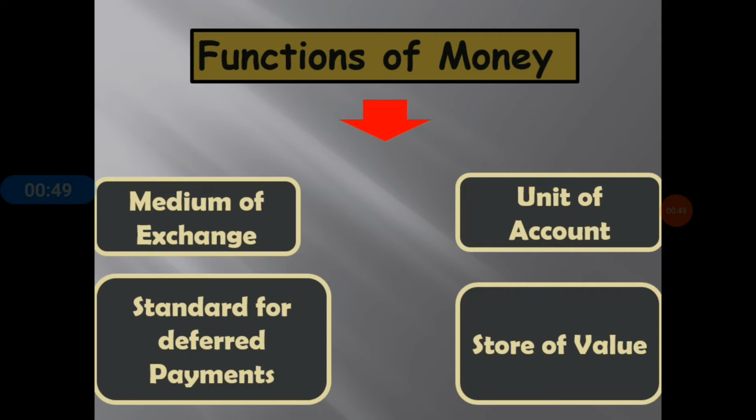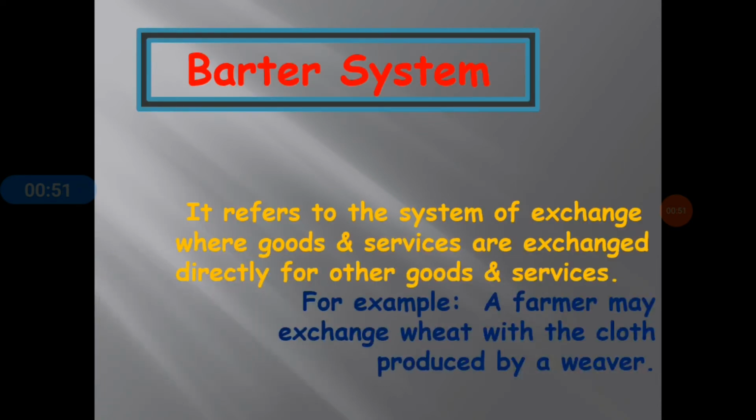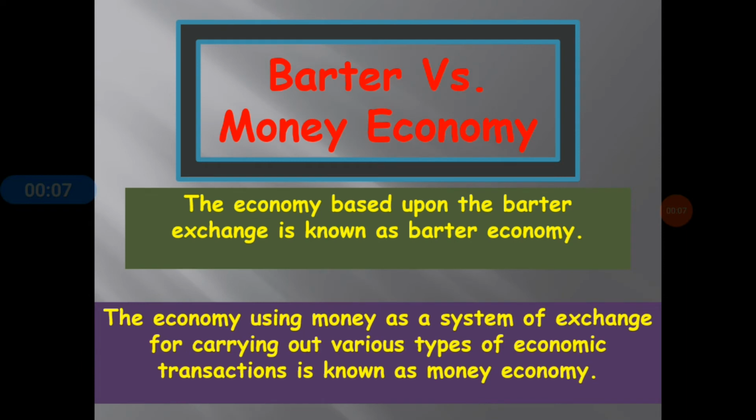So now going to the next slide. So here this is the slide for barter system. So we have already discussed it earlier. So now move on to the next slide. So here we can see some differences between barter and money economy. So we all know what we mean by a barter system or barter economy.